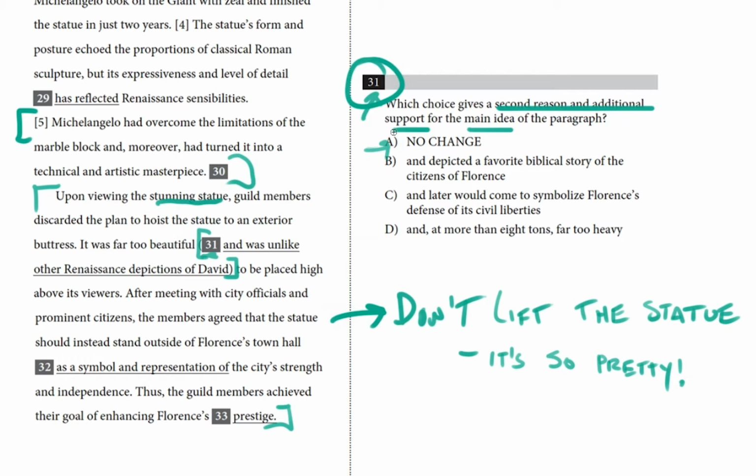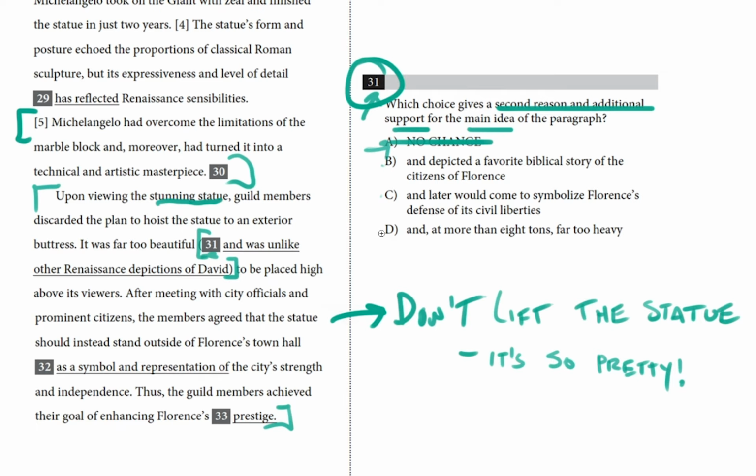So choice A is no change, and the option that is currently in the paragraph is, it was far too beautiful and was unlike other Renaissance depictions of David. That may be true, but that's not really a good reason not to lift the statue. It was far too beautiful, and B, depicted a favorite biblical story of the citizens of Florence. That doesn't really have much bearing on lifting the statue. I'm going to leave it for now. C, would later come to symbolize Florence's defense of its civil liberties. Again, that doesn't really have any bearing on why you wouldn't want to lift a big marble statue. So I don't feel confident about B or C.